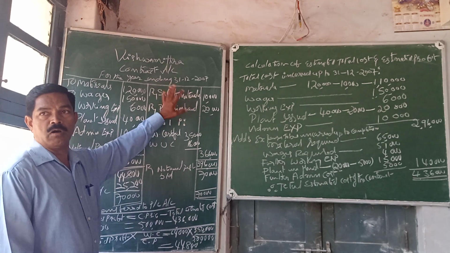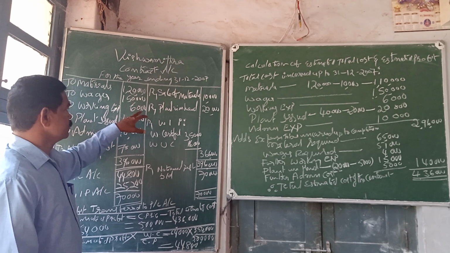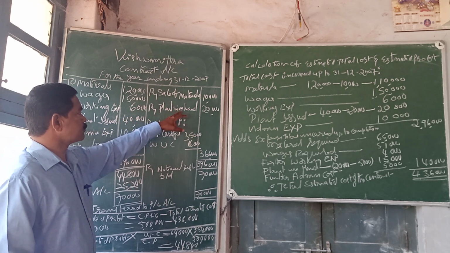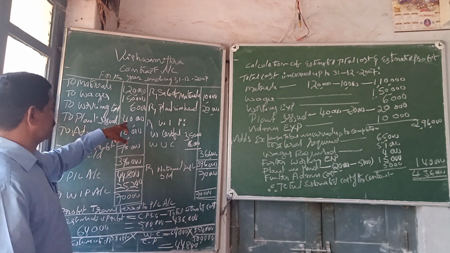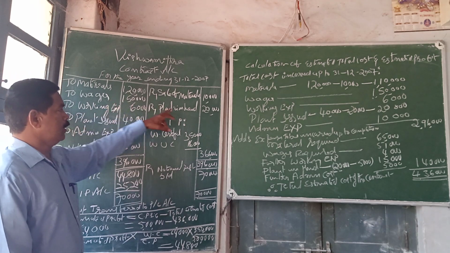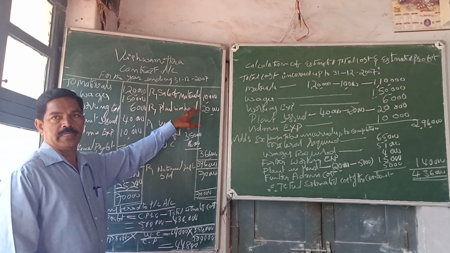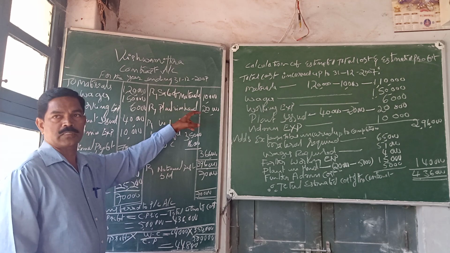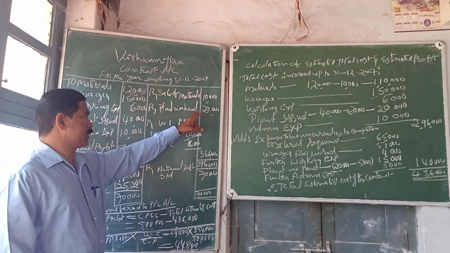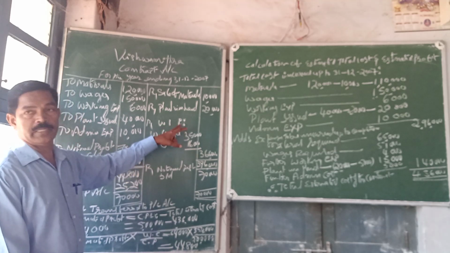It means they were not used for this contract, so it has to be credited. Then plant in hand: out of the plant worth rupees 40,000 issued to the contract, 20,000 worth of plant is not yet used, or is remaining as closing stock, so it should be credited. Now one more thing, we have to calculate the work in progress.